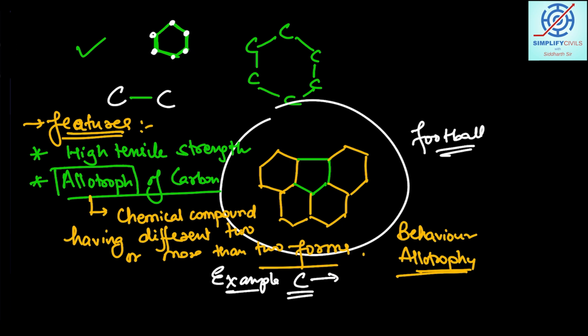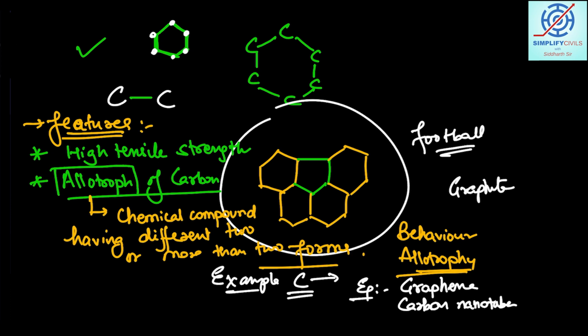One such example is fullerenes. Another example is graphene. Next is carbon nanotubes. Then there is graphite, there is diamond. These all are examples of allotropes of carbon.